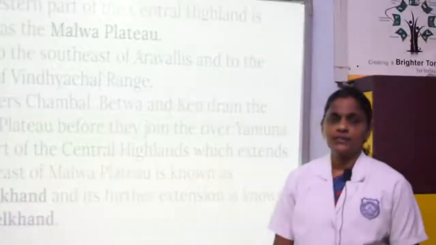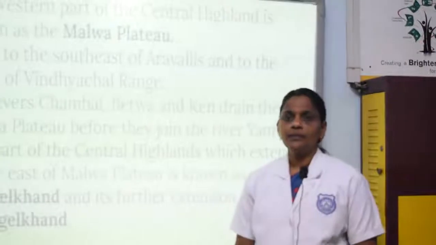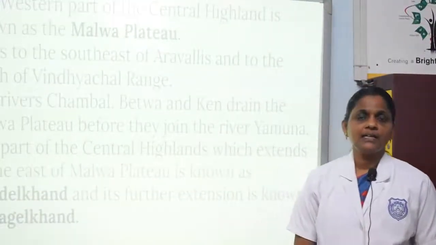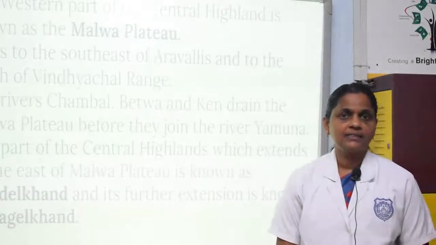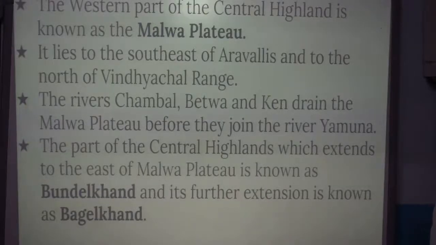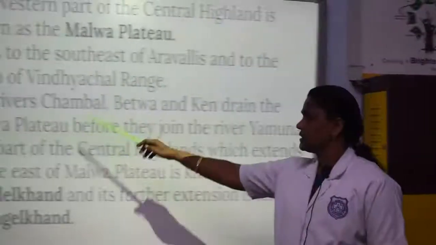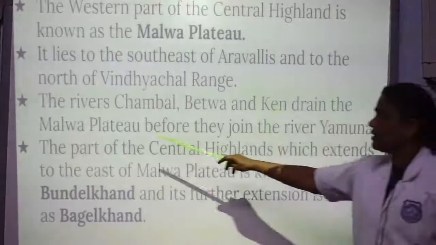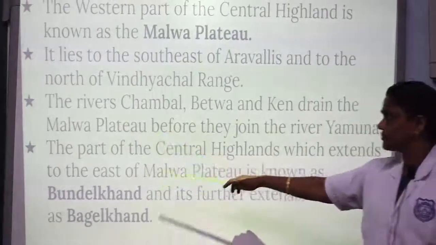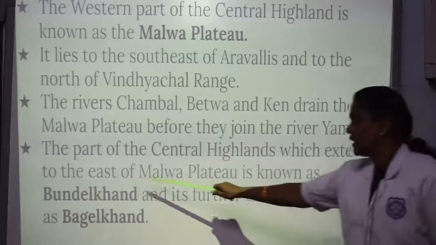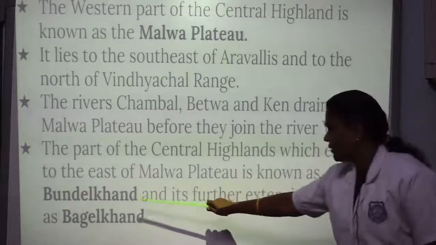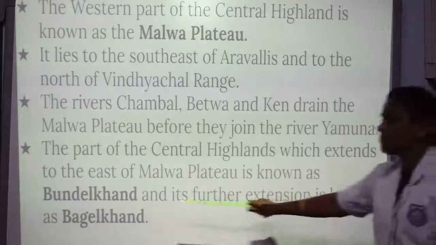The western part of the Central Highland is known as the Malwa Plateau. It lies to the southeast of Aravallis and north of the Vindhyachal range. Before they join the river Yamuna, rivers such as Chambal, Bedwa and Ken flow through the Malwa Plateau. The part of the Central Highland which extends to the east of Malwa Plateau is known as Bundelkhand and further extension is known as Baghelkhand.